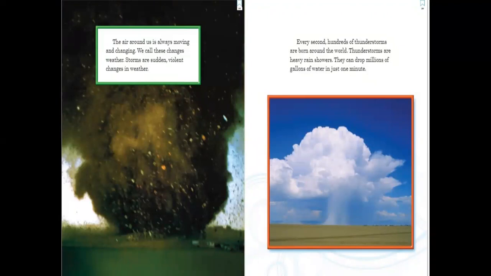Let's start. The air around us is always moving and changing. We call these changes weather. Storms are sudden, violent changes in weather. So here we're having a picture for a strong storm. Storms are sudden, so they are happening suddenly. And violent means strong. No one can stop a storm.